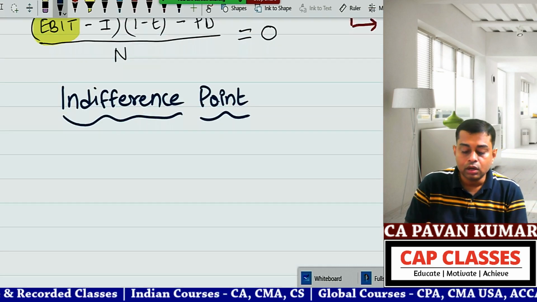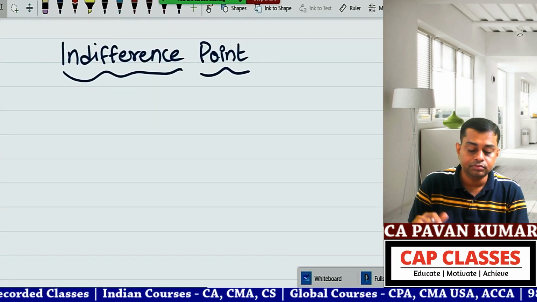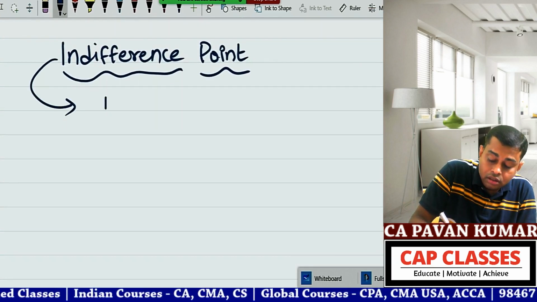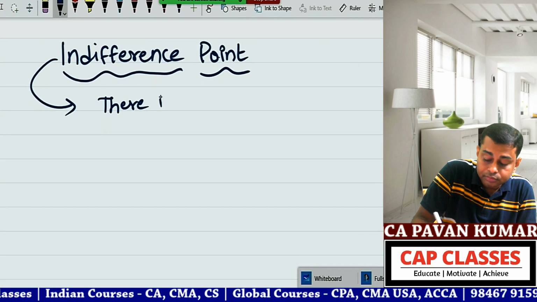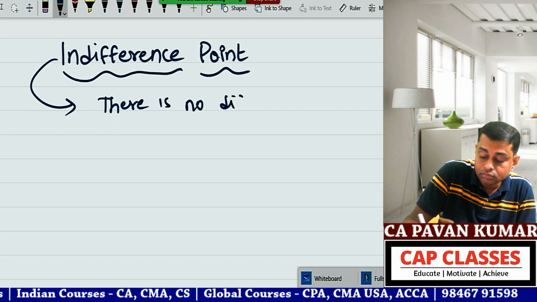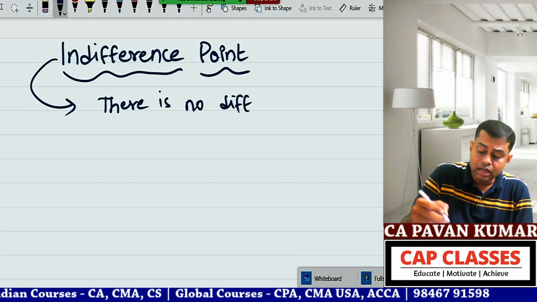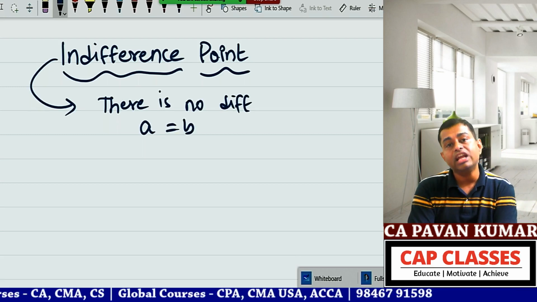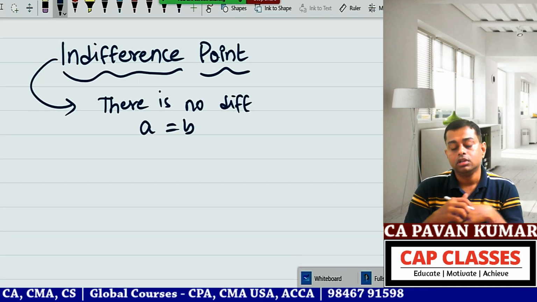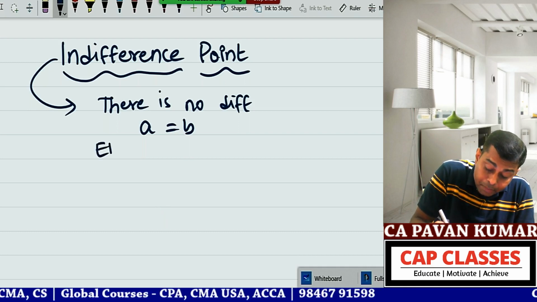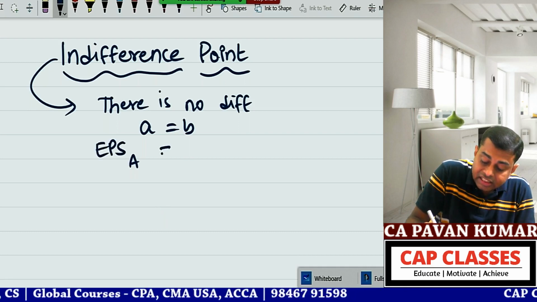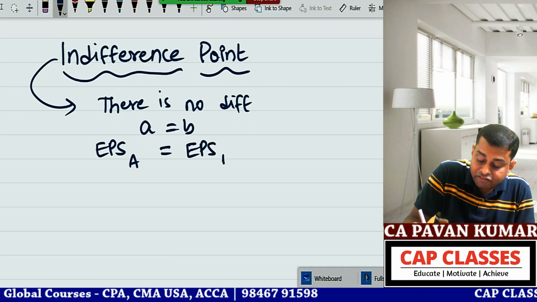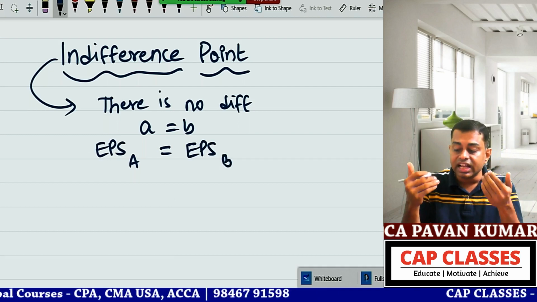Indifference point. What is the meaning of indifference? Indifference means there is no difference. So if A is equal to B, we call this indifference, equal. Now if EPS of plan A is equal to EPS of plan B, then we say it is the indifference point.